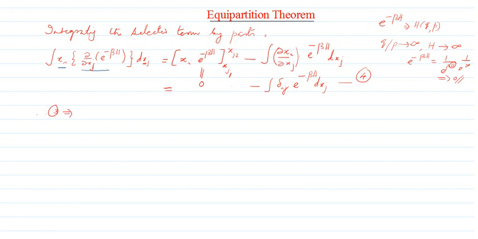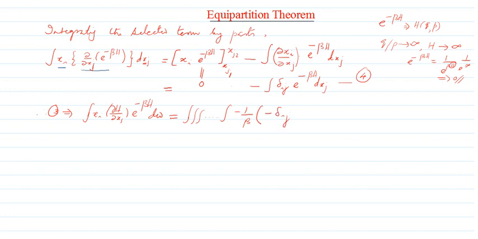That is equation number 3: the integral of xi, dou h by dou xj, times e raised to minus beta h, d omega. This d omega we split. That will be equal to a multiple integral, minus 1 by beta. You can check it. Then whatever we had integrated, I'm just putting it back, that is minus delta ij.